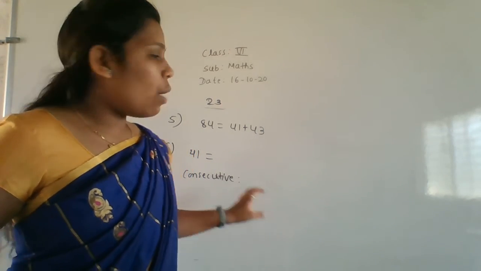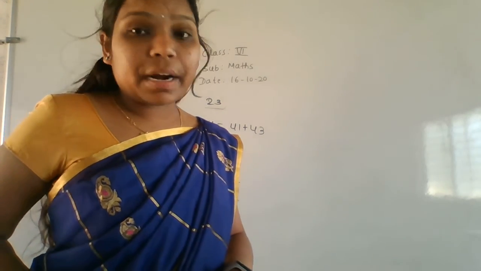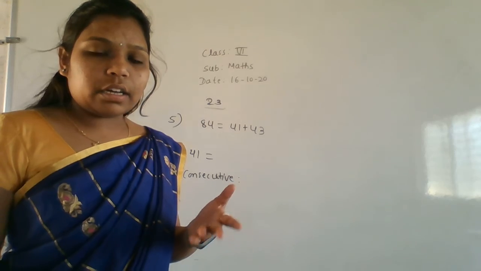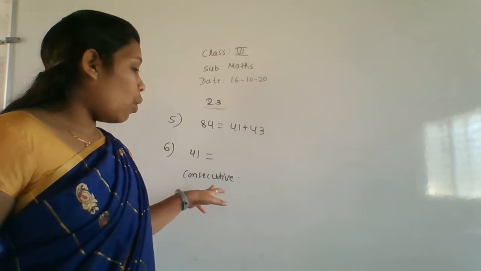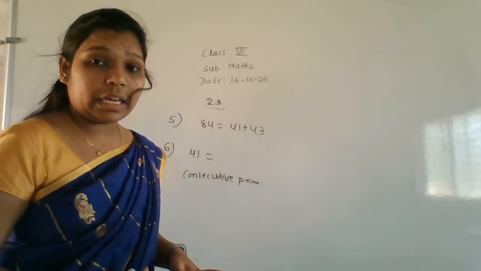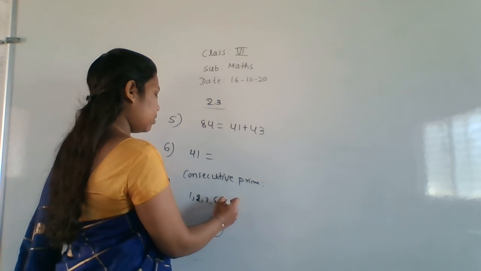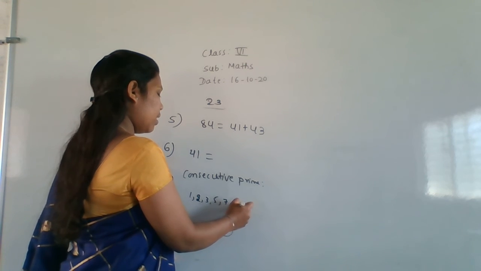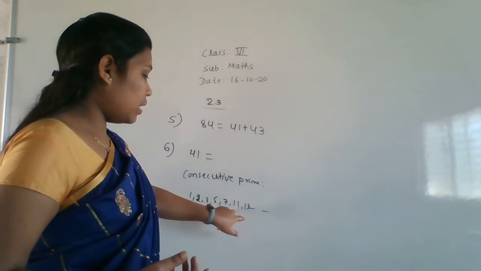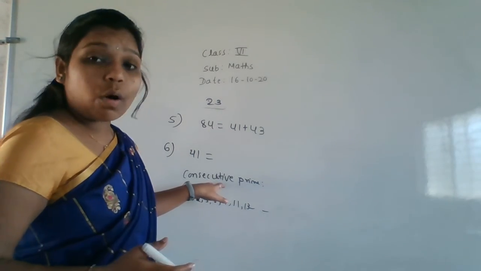So here you have to express 41 as a sum of consecutive primes. Consecutive prime numbers means they should be prime numbers only. See, 2, 3, 5, 7, 11, 13, like that. 7 and 11 are consecutive prime numbers, 11 and 13 are consecutive prime numbers. Continuously we have to take. That's the meaning of the word consecutive.